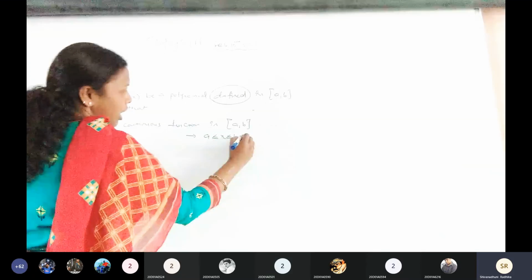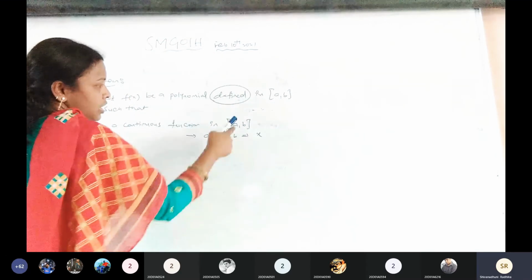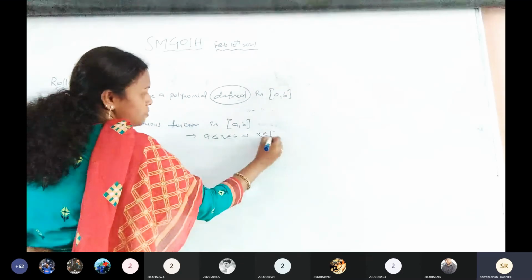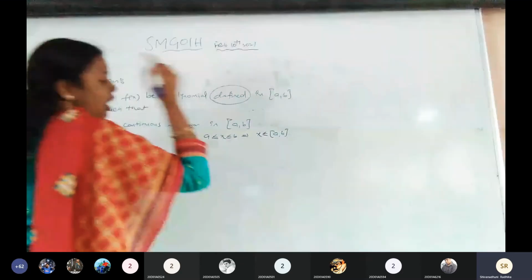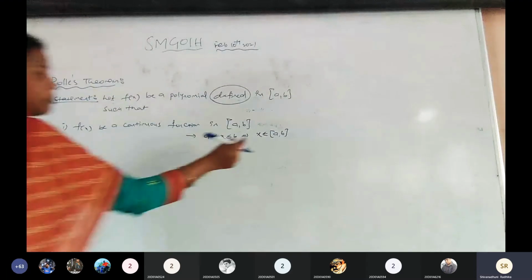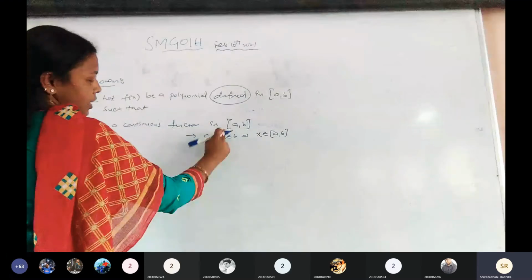When we take the value of x in this interval, x takes values from closed a comma b. In between a and b also we have so many values. Is it clear? Closed interval including the endpoints also. Now go for the second one.